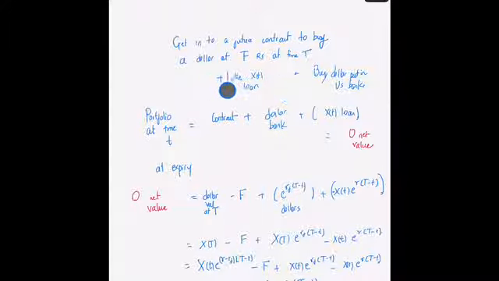Next, you also take a loan of value x_t, which is the exchange rate between the dollar and the rupee at time t. Then you buy the dollar and put it in a US bank. This is your strategy. At the start of the strategy, the total portfolio is the contract, which is of zero net value, plus a dollar in the American bank, plus the money that you have taken as a loan.